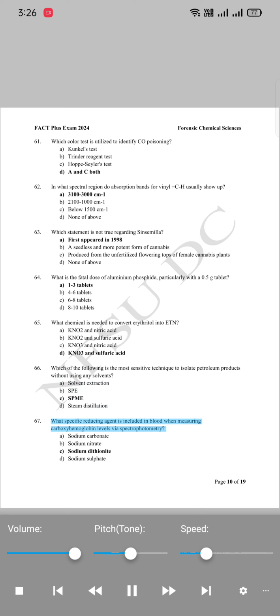67. What specific reducing agent is included in blood when measuring carboxyhemoglobin levels via spectrophotometry? A. Sodium carbonate. B. Sodium nitrate. C. Sodium dithionite. D. Sodium sulfate.